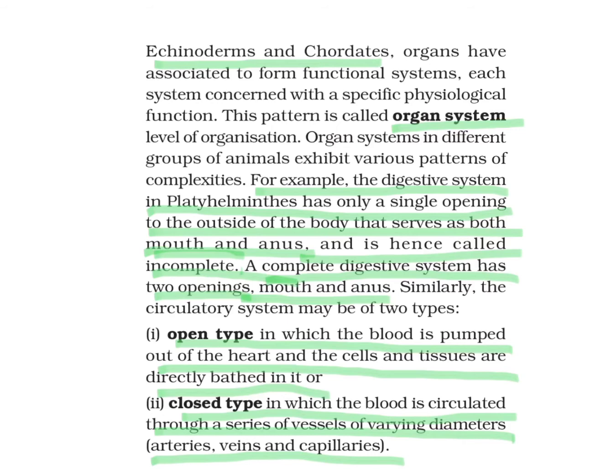Similarly, if we discuss about circulatory system, they are of two type, open and closed. Open type of circulatory system, if we see like in arthropods and some of the mollusks, we come to know that blood that is pumped out of the heart, and directly all the cells and tissues, they are floating inside it. But if we discuss about closed circulatory system, then the blood, it travels into the capillaries, the blood vessels which are known as arteries, veins, and a channelized system that is found. So in this way we can group on the basis of circulatory system also.